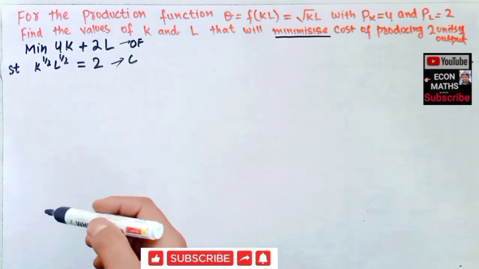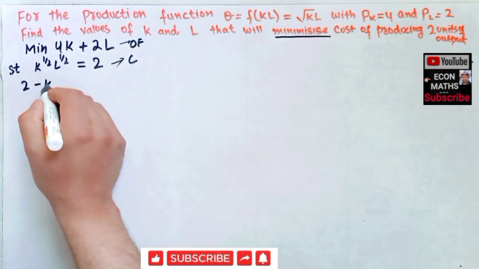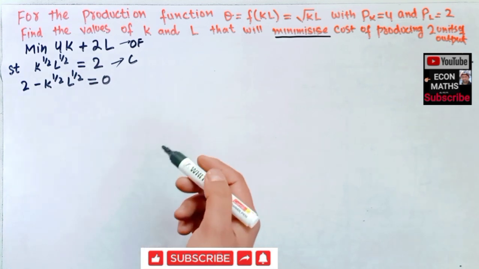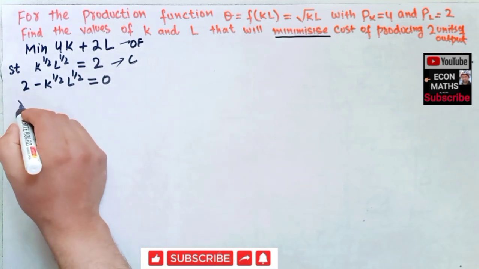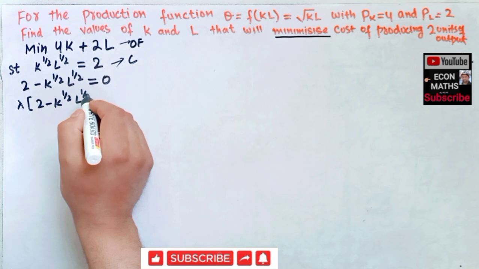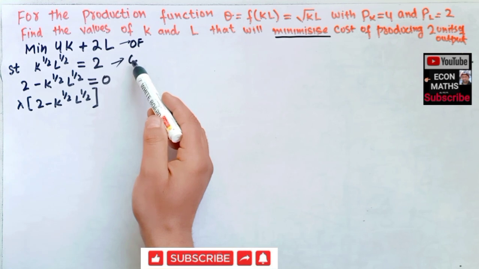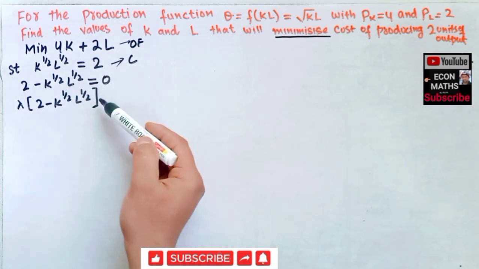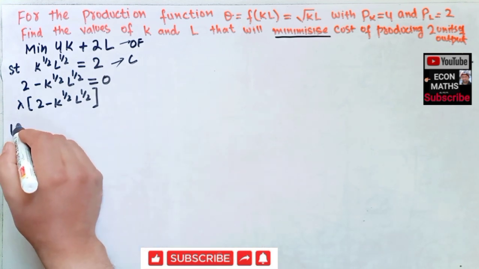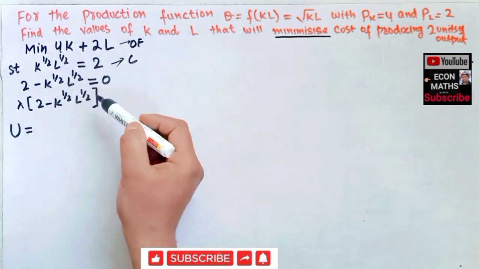As we know, this is called the objective function, and this is the constraint. The first step is we set this constraint equal to 0. That means 2 minus K to the power 1/2, L to the power 1/2 equal to 0. Next, we multiply this constraint by lambda, so this becomes lambda times (2 minus K to the power 1/2, L to the power 1/2). First we write the constraint function, set it equal to 0 and multiply it by lambda. After that we are able to form the Lagrange function. I will write it as U. The Lagrange function is simply the addition of the objective function and the resulting constraint function.